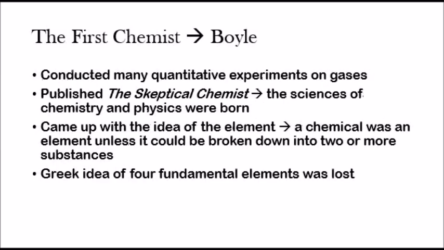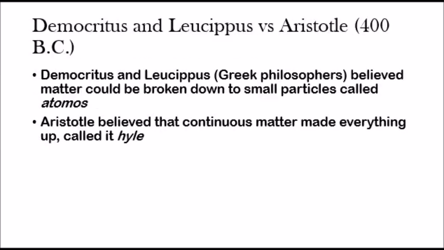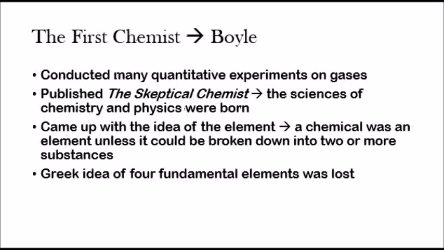Then, as I talked about, people sided with Aristotle, so for many, many years, people just believed that matter was made up of Hyle. But then finally, a scientist named Boyle comes about, and Boyle conducted many quantitative experiments on gases. Remember, quantitative means anything involving numbers. We'll be talking about that later, but make sure you know that.